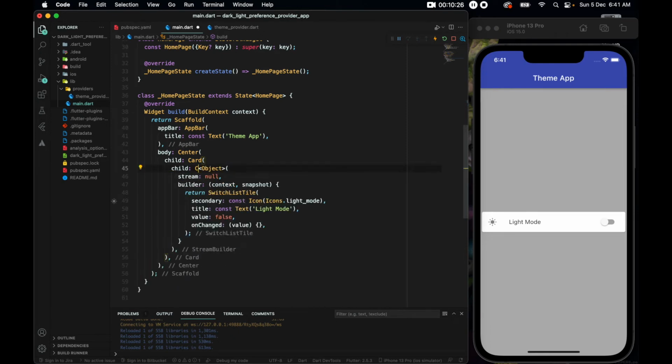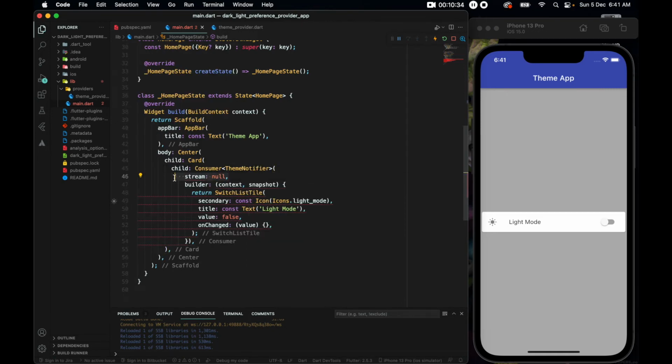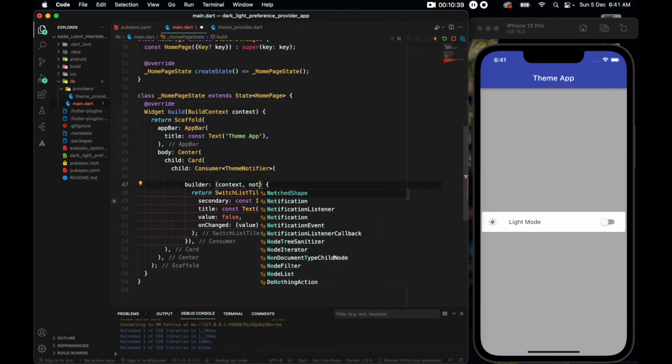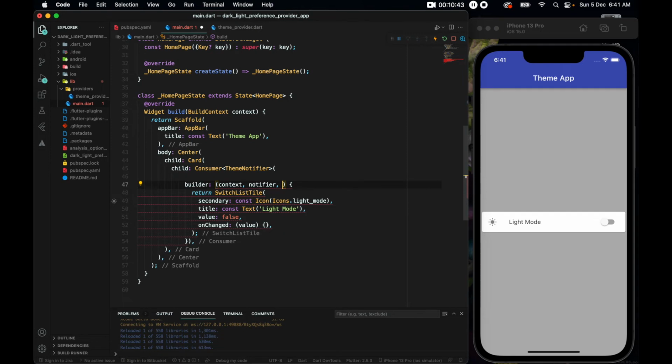I'll change the StreamBuilder to be a Consumer, and the object should be of type ThemeNotifier. Alright, let's get rid of this stream, and here we need to write notifier. You could name it whatever you want, but I like my names to be meaningful.